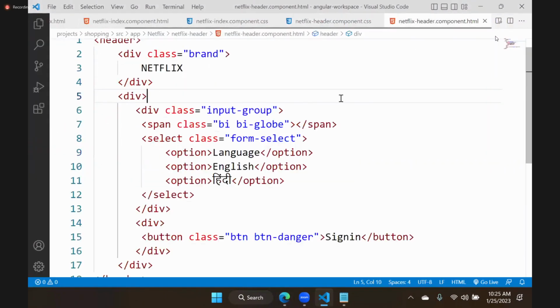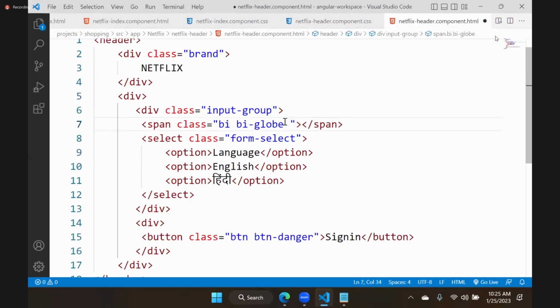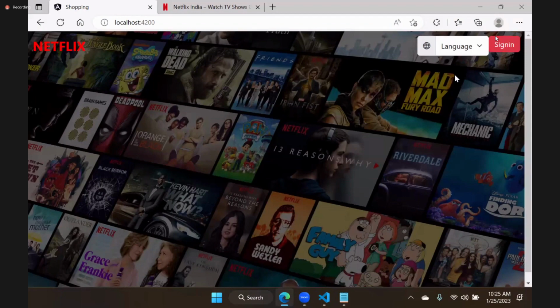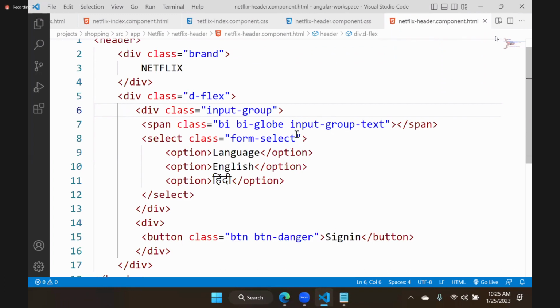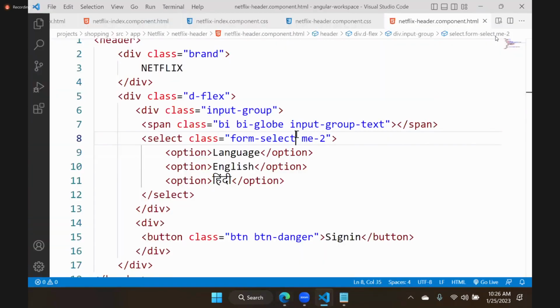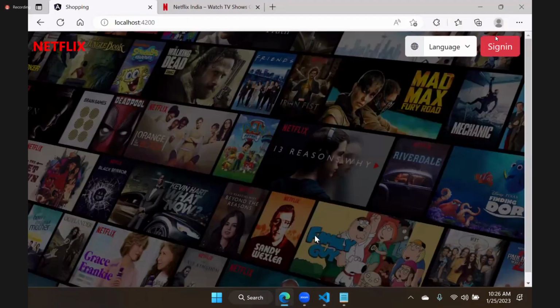In the Netflix header here, this globe will have a class called input group text. And these two will have a class d-flex, that is nothing but display flex, and you can keep them side by side. I want some gap between them. That means here we will give margin end as 2. That means it will have some gap. I will give the button here. Button size is your wish. Actually, btn, btn-lg. btn-lg is what? Button large. You can see that is the button.